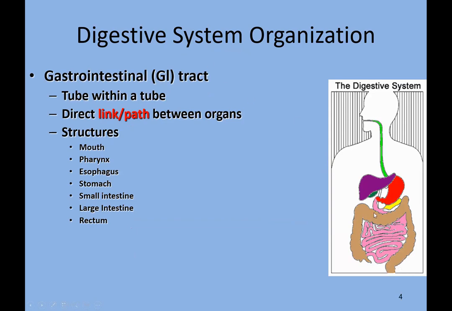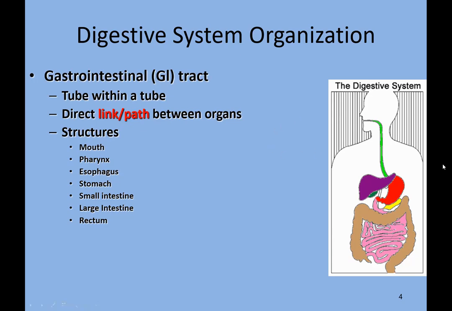So this whole digestive tract is also scientifically known as the gastrointestinal tract. Basically, it's a tube that directs a pathway, connecting all the organs of digestion together.